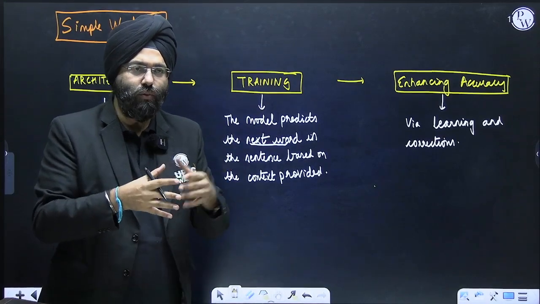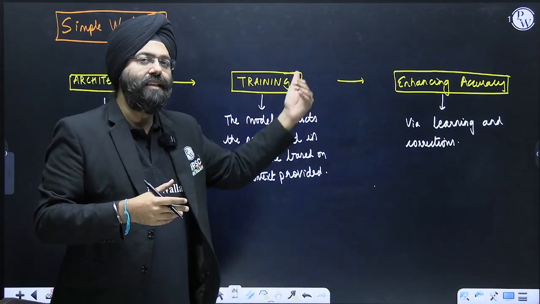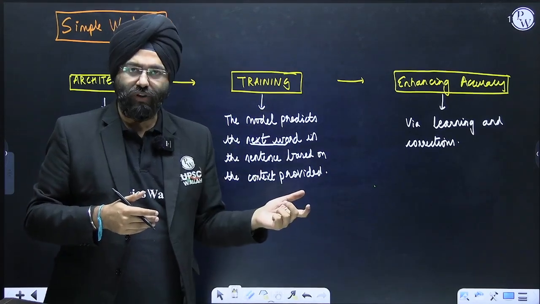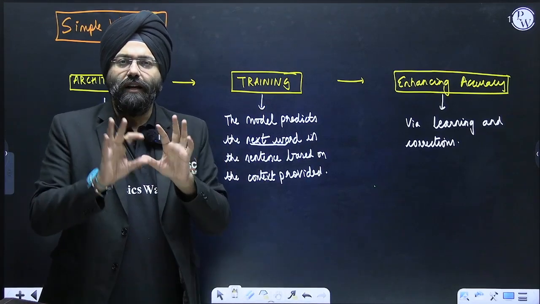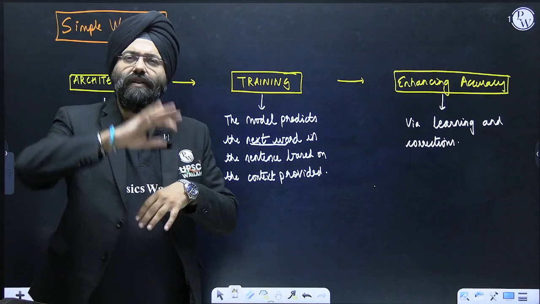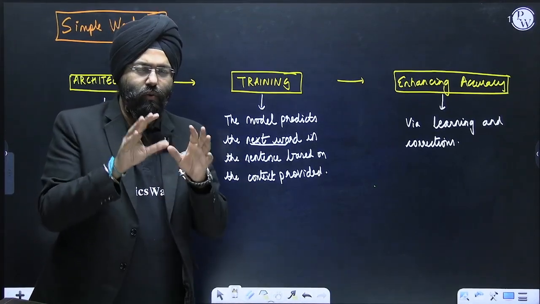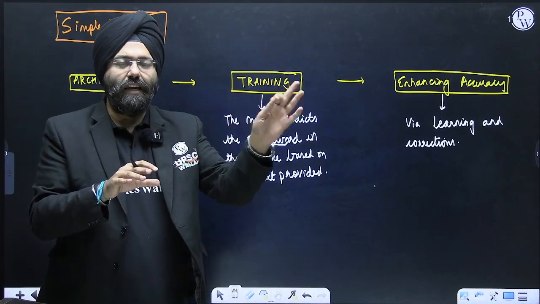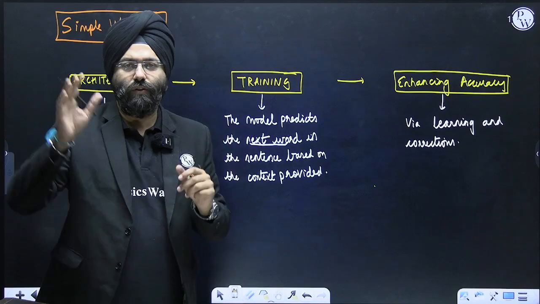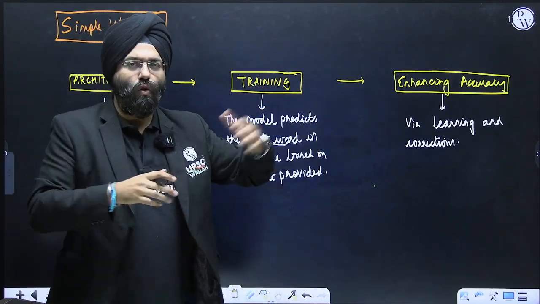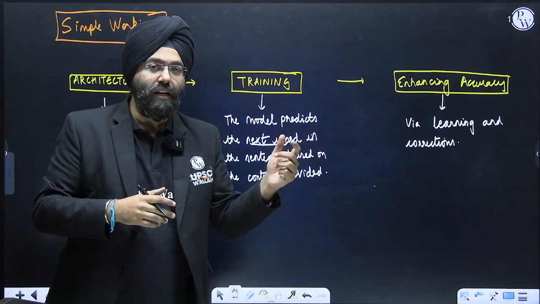So the next step is increasing the accuracy. That means the answer is more precise to what is being asked. What generally happens if you write something on Google, you will get everything related to that particular topic, not necessarily what you've asked. So increasing the accuracy in these models becomes very important. First is the architecture, second is the training phase, third is increasing the accuracy of what is being asked. Because when you are accurate, it is more human-like.